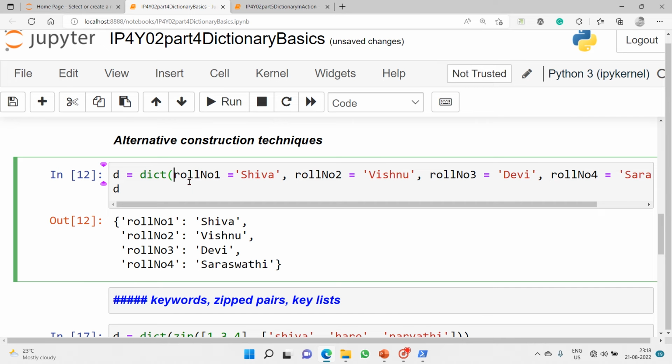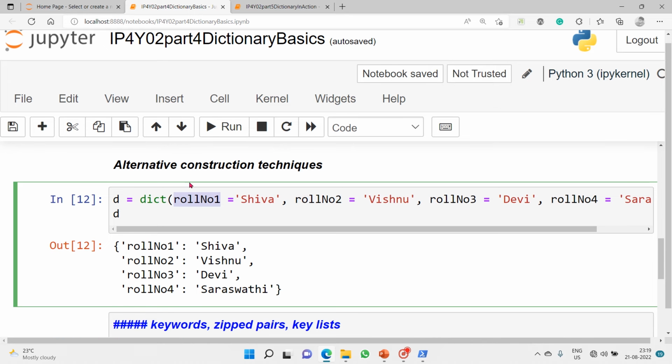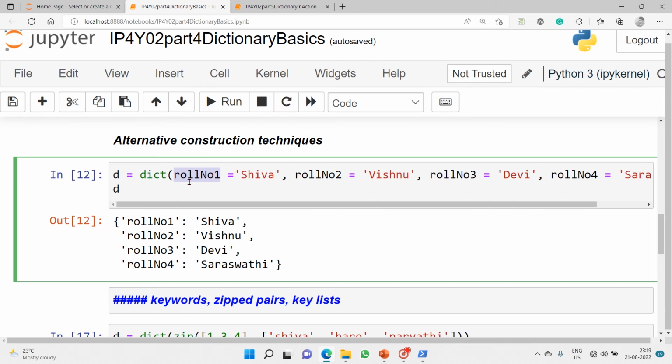In this case, whatever key is there, you should provide it, you should not define it as a string object. So all the keys, roll number 1, roll number 2, roll number 3, all these are keys. You just give them like this, without any quotation marks.